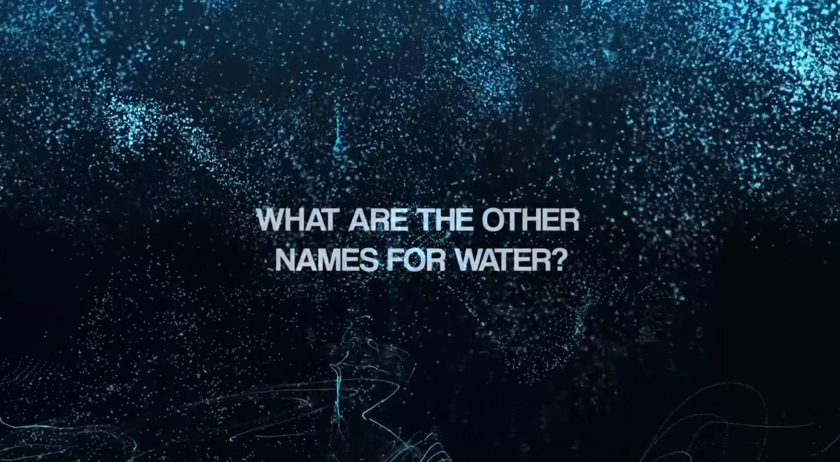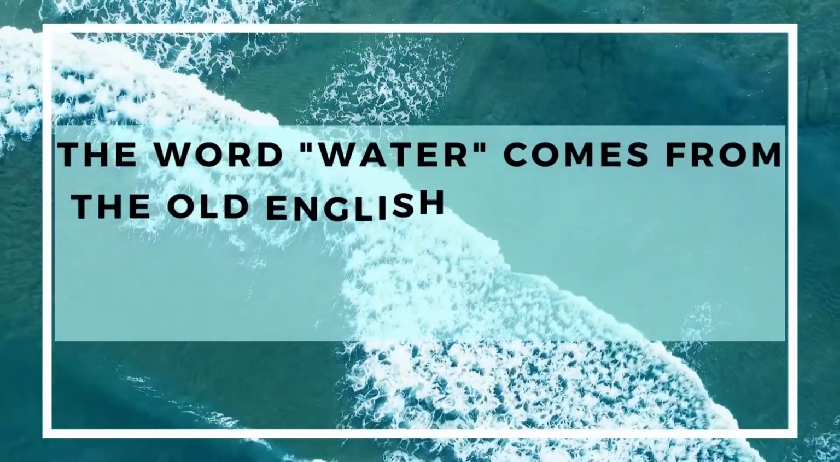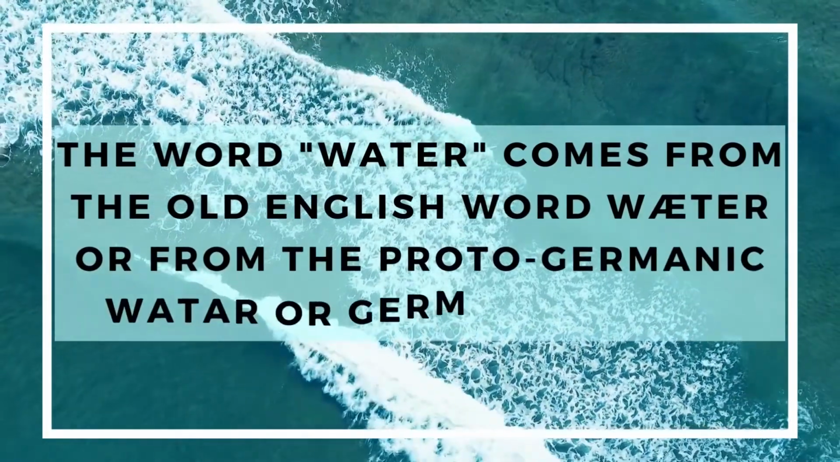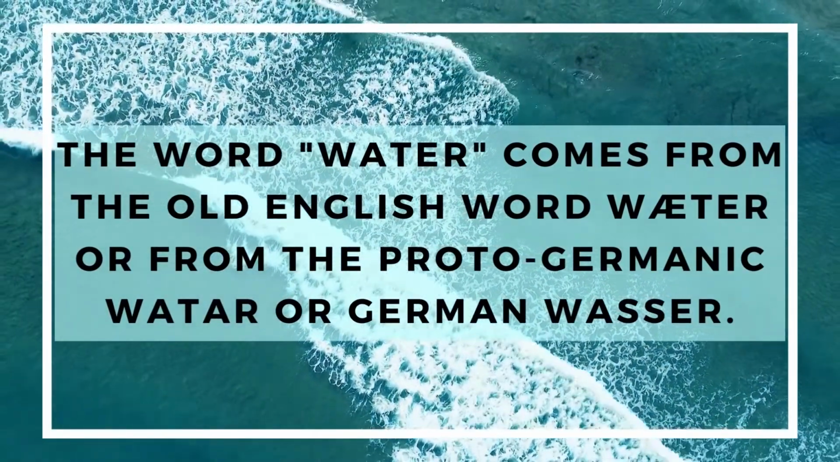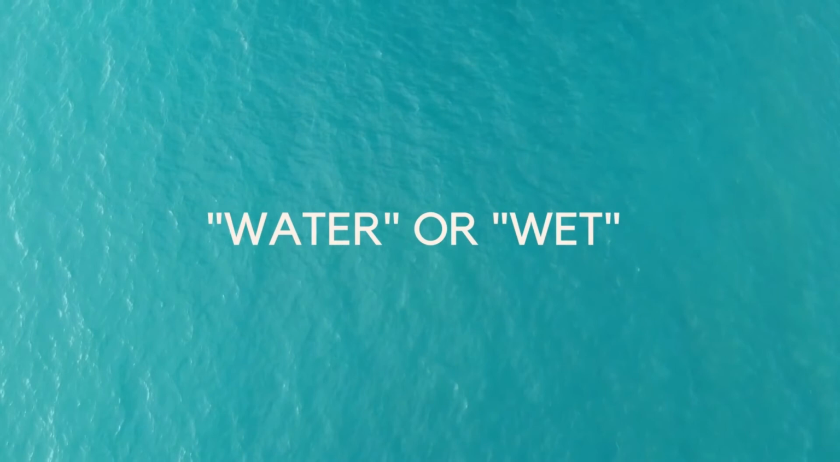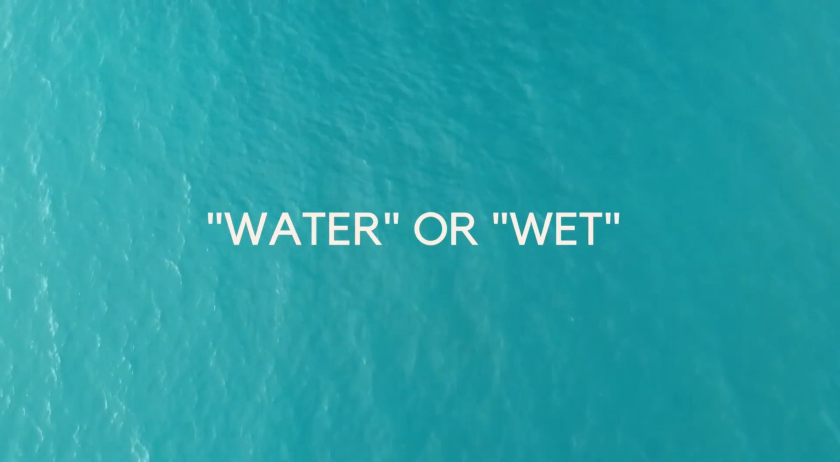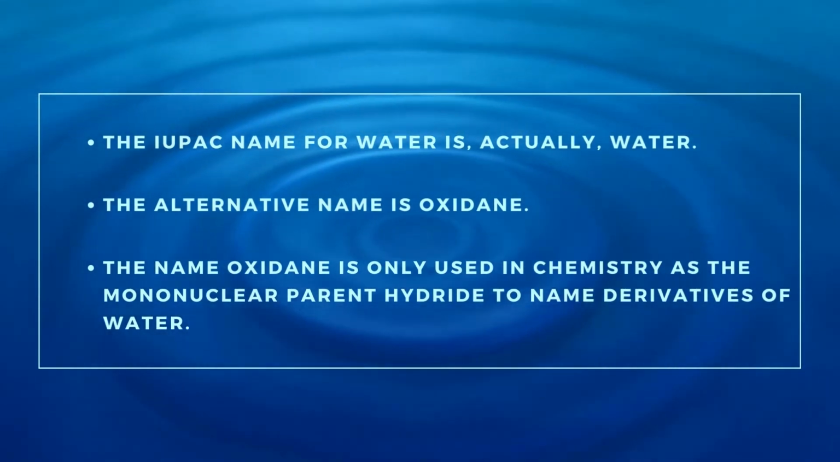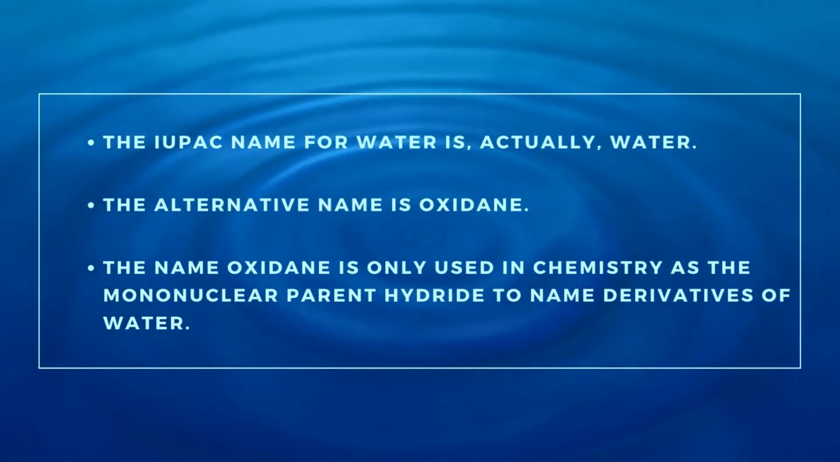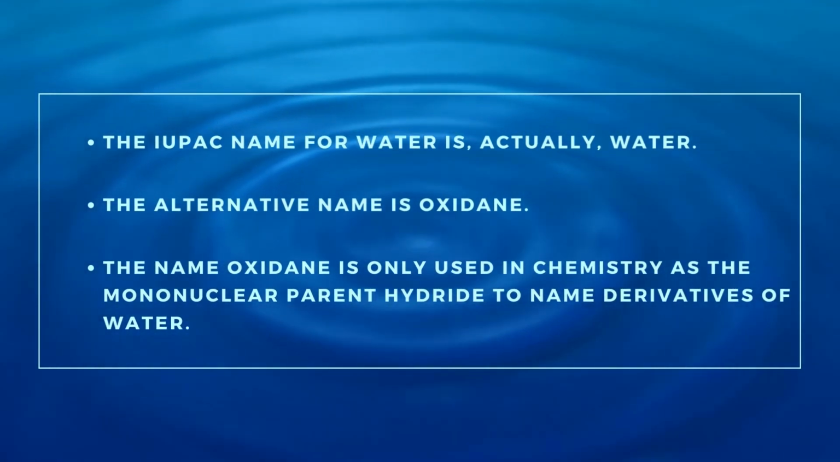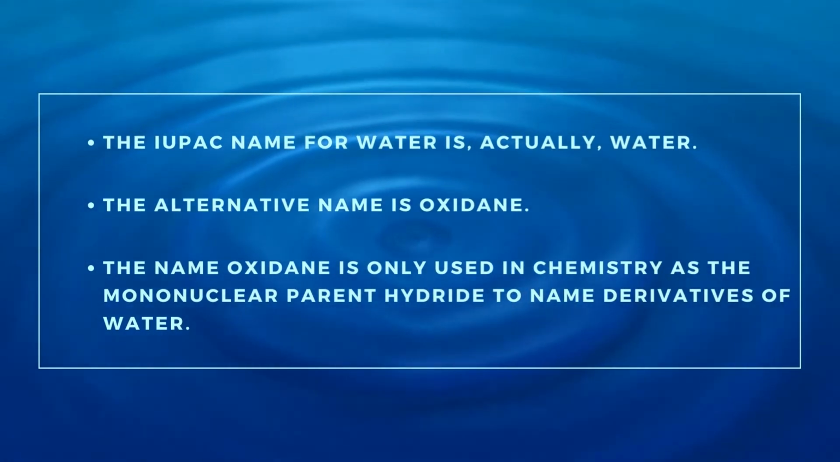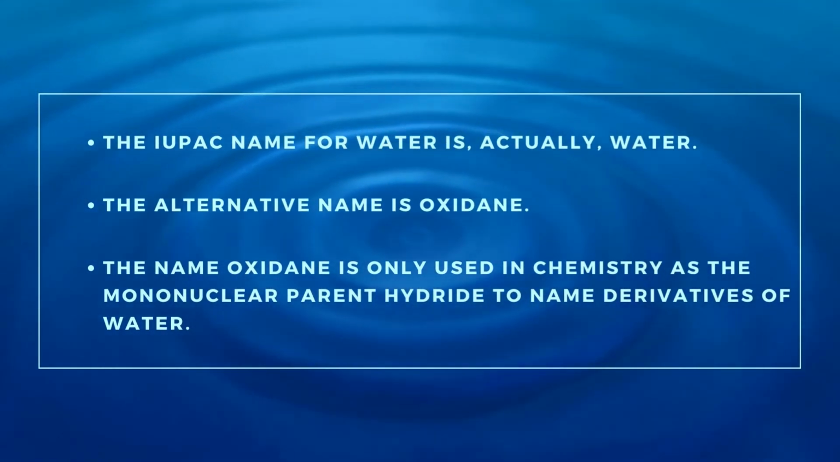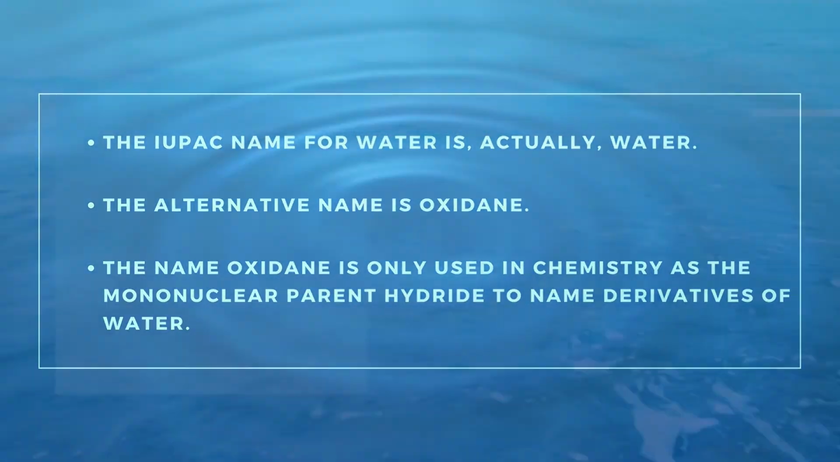What are the other names for water? The word water comes from the Old English word water, or from the Proto-Germanic water, or German Wasser. All of these words mean water or wet. The epoch name for water is, actually, water. The alternative name is oxidane. The name oxidane is only used in chemistry as the mononuclear parent hydride to name derivatives of water.